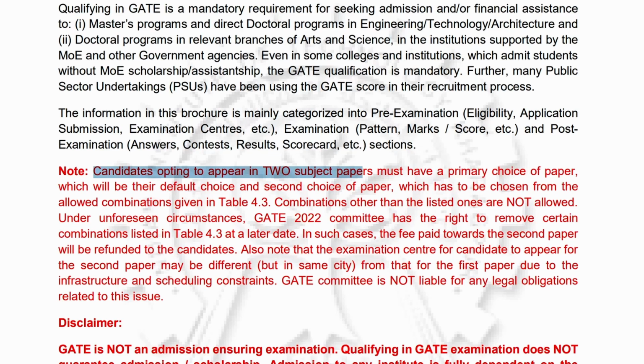There is a table with the combinations of subjects where you can apply apart from your own stream. Let's say I am from chemical, I can apply to other streams also. Sometimes both exams fall on the same day at the same time, so they have given combinations in such a way that you can apply for both in one go. The combinations are listed in a table that we will see later, but you can apply to two subject papers out of 29.